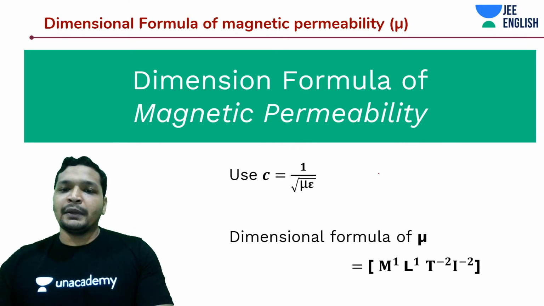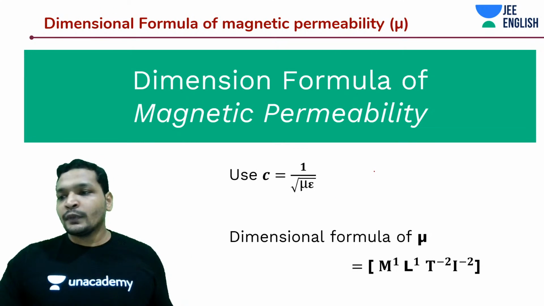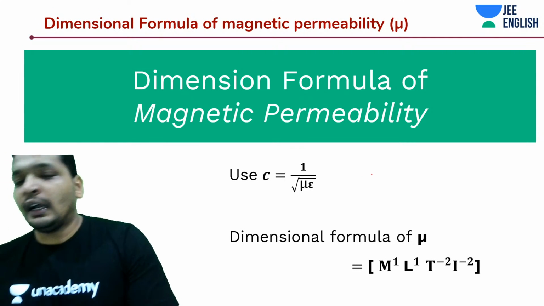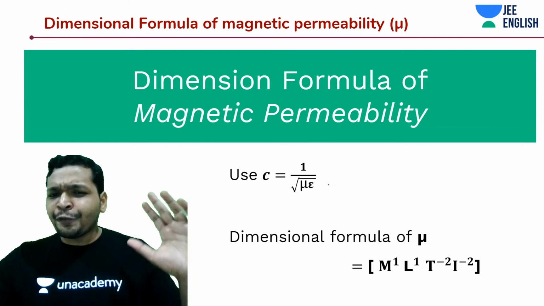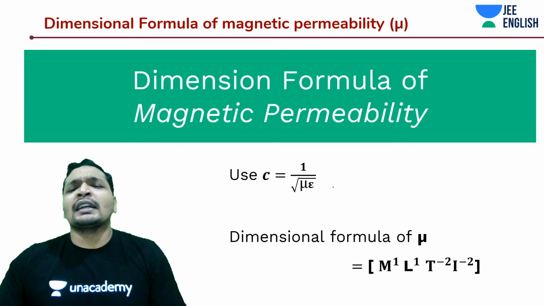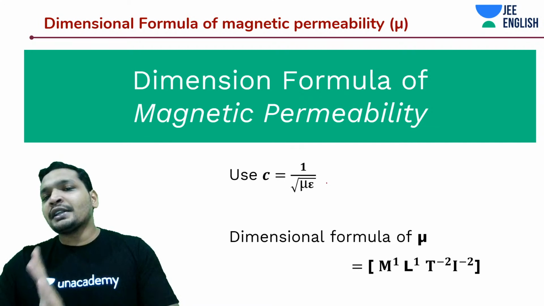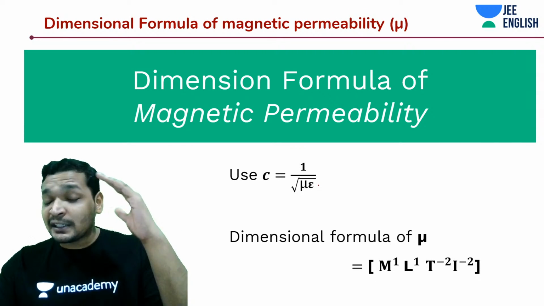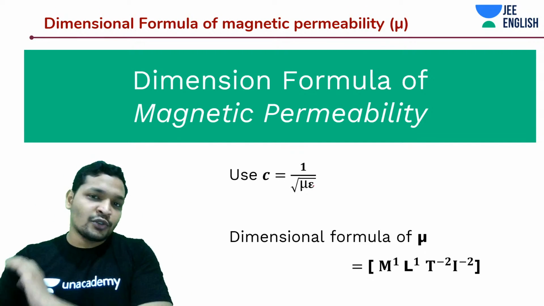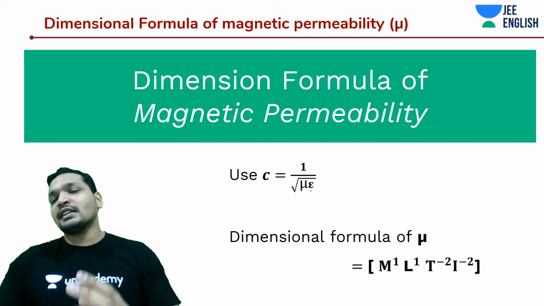And you can derive the magnetic permeability. There is another way, and this is going to be another awesome method, if you haven't studied magnetism at all. I'm expecting that especially 2022 aspirants don't miss out magnetism because it's a very interesting chapter.